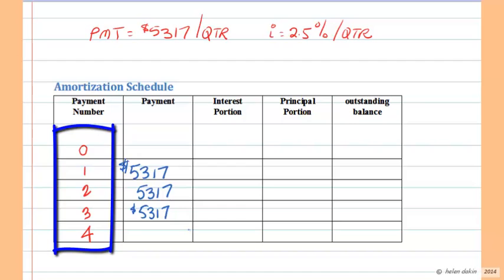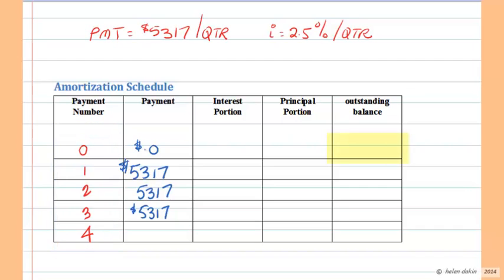And so what that means is that the final payment will not need to be as large as $53.17. We call this a balloon payment. Now, at time zero, when we borrowed the money, we obviously did not make a payment, but we do have an outstanding balance of $20,000. That's the amount of our loan. So let's indicate that our outstanding balance at time zero is $20,000. That's our opening balance.